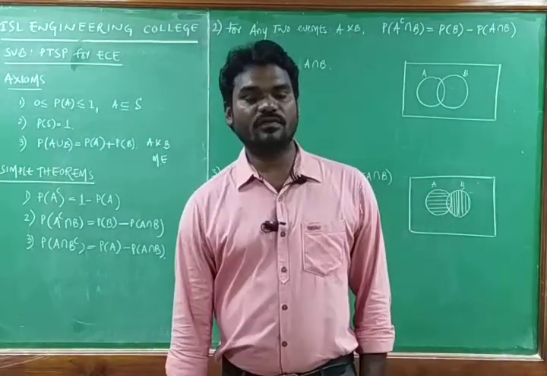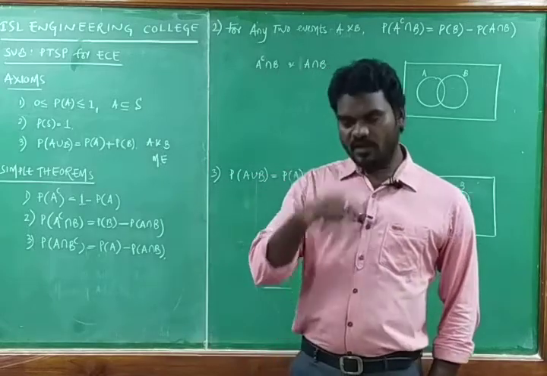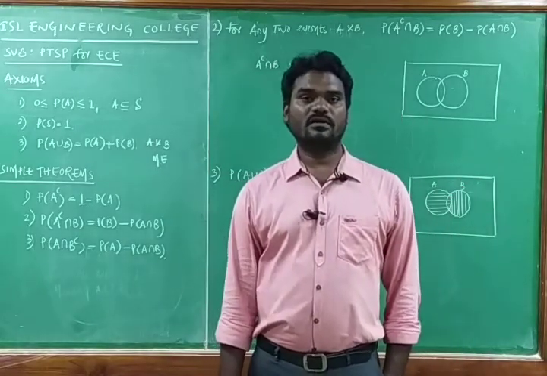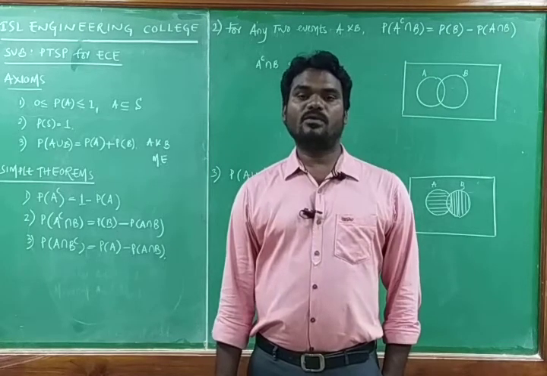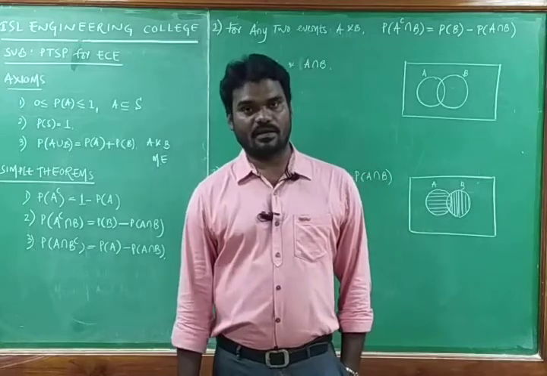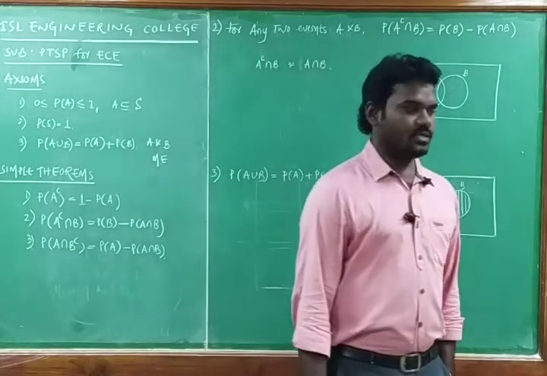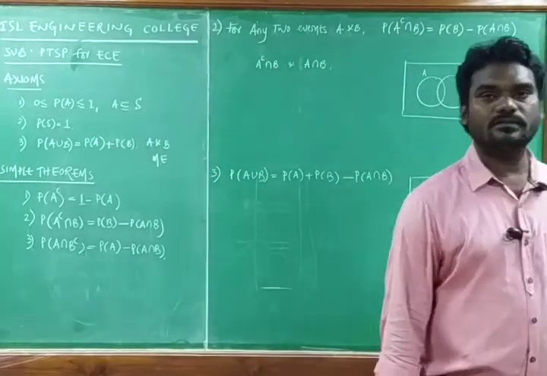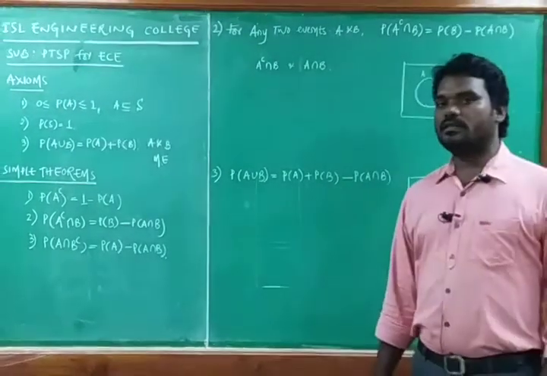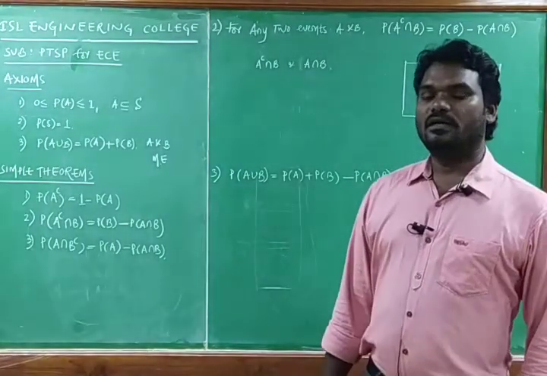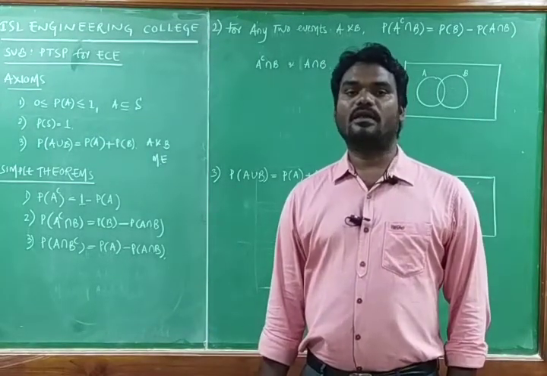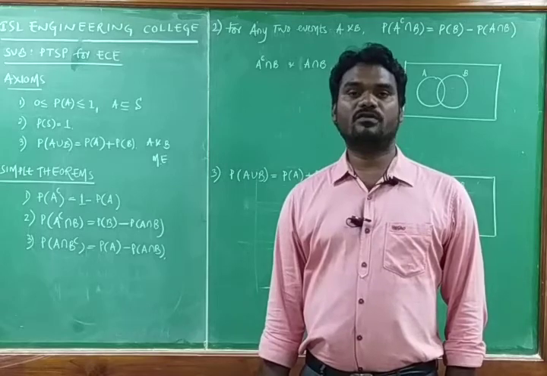Mutually exclusive events, nothing but if two events are mutually exclusive, then the probability of first event is approximately equal to probability of second event. Disjoint sets is nothing but if A and B are the two sets, if we say these two are disjoint sets, then A intersection B is equal to null.